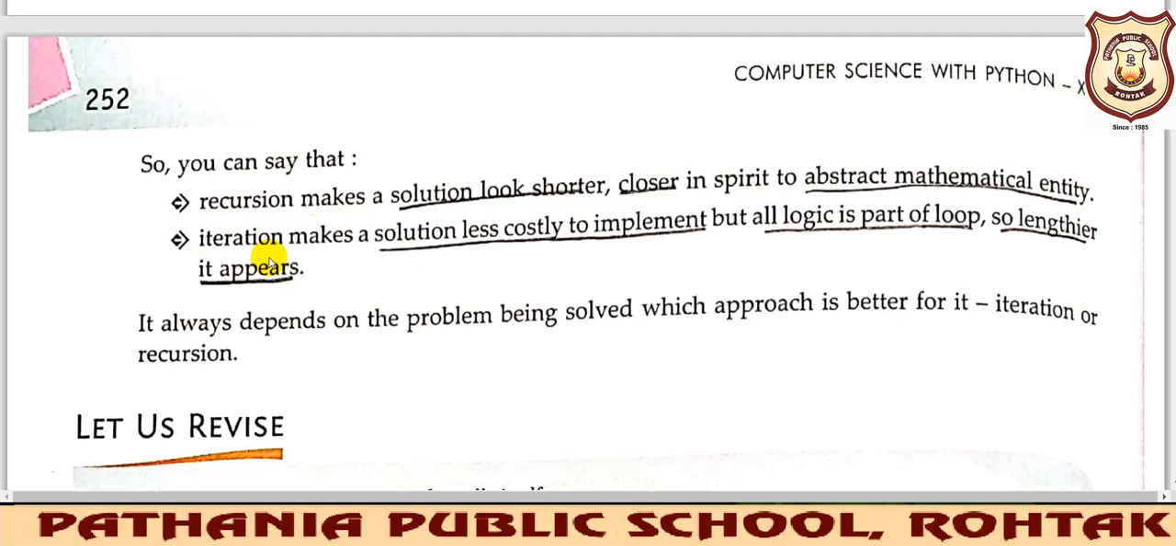Although this was your last topic of this chapter, recursion, I need to take it here because I need to make you aware of how recursion and iteration work. This concept should be clear in your mind, then only you will be able to understand why we are using this, and why we are doing the same program twice.